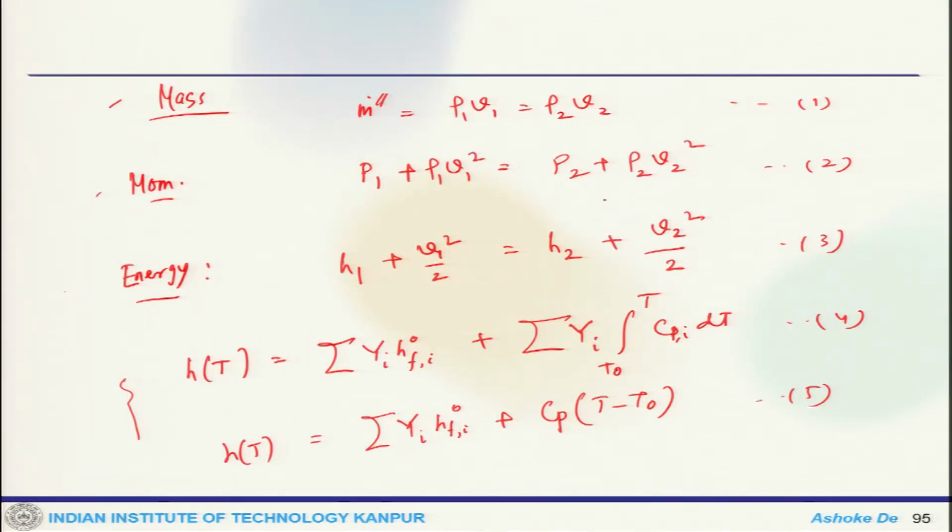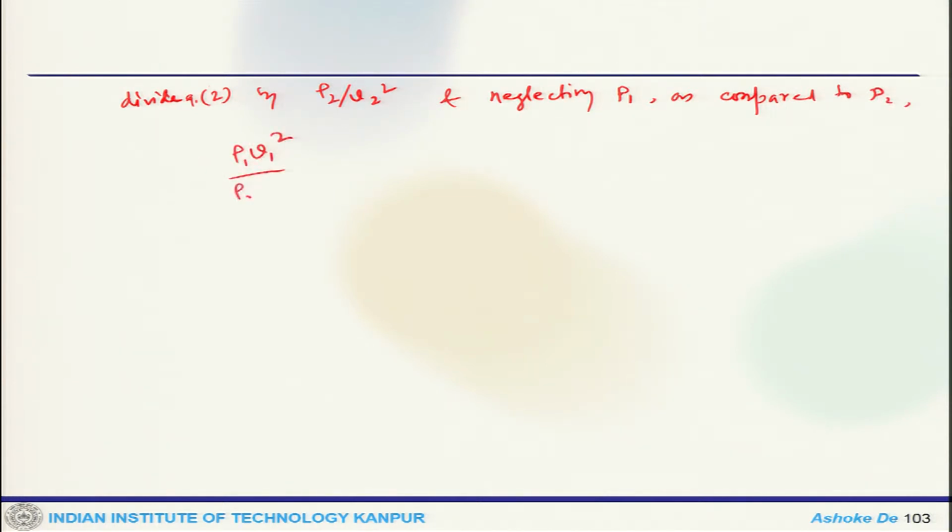So then, from our momentum equation, equation number 2, we divide that momentum conservation by rho 2 V2 square and, neglecting P1 as compared to P2, we get rho 1 V1 square by rho 2 V2 square minus P2 by rho 2 V2 square equals 1.